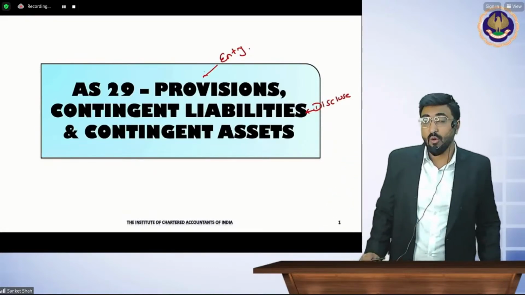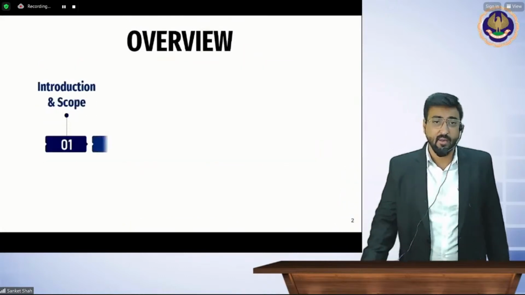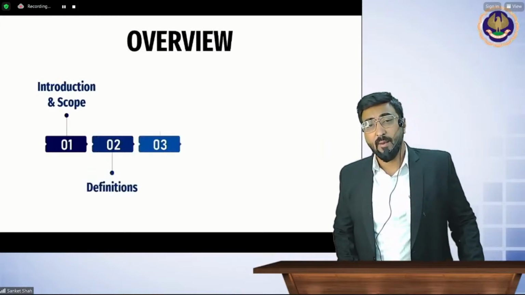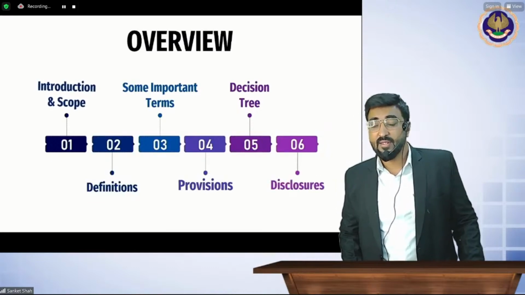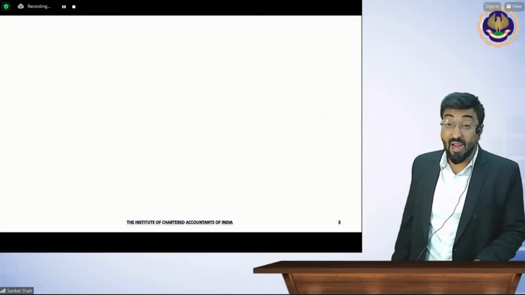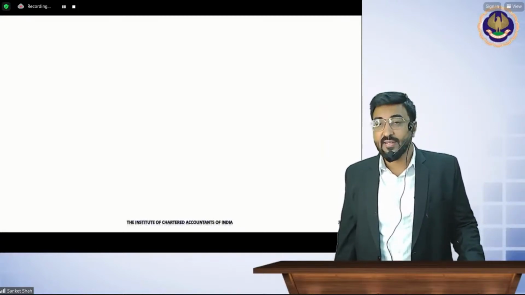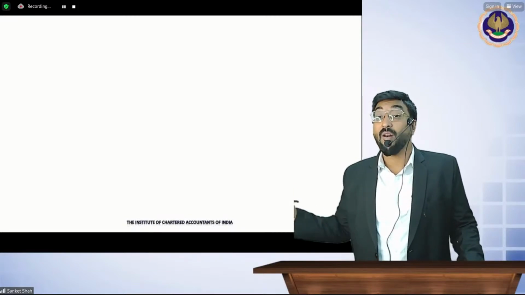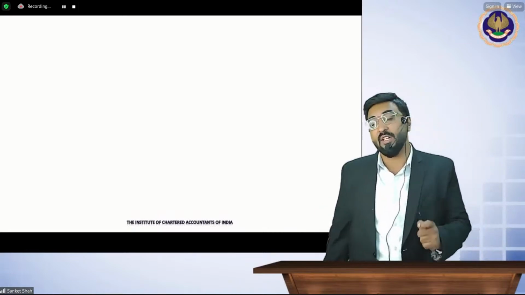So now Accounting Standard 29, what it is called as. Try to understand the overview of this standard. Introduction and scope we are going to see. Definitions part, then some important terms, then we are going to see what is a provision, the decision tree of contingent liability, and then finally the disclosure. You are going to see it in this accounting standard. So in a 100-page book you have to write something. Today I am going to give you the 100-page book simultaneously. Why? Reason is very simple, because this standard is important from the exam point of view. For writing, I want everyone to know the definition of provision, contingent liability, and contingent asset.